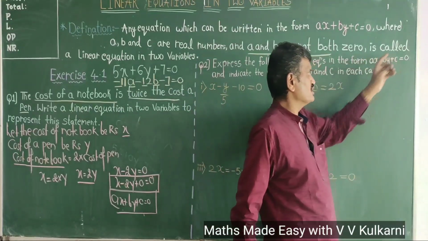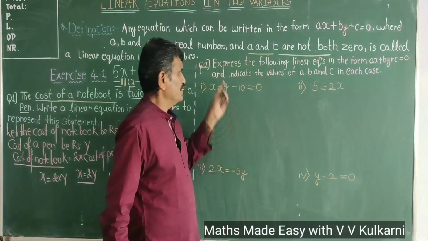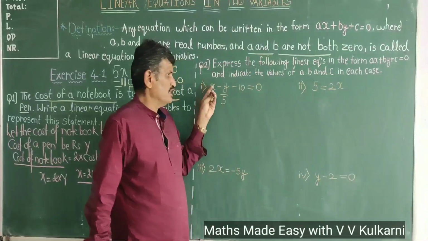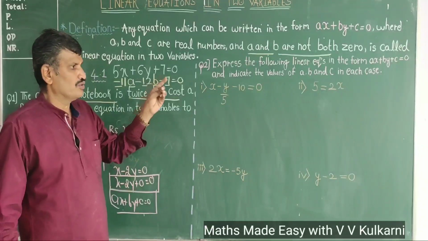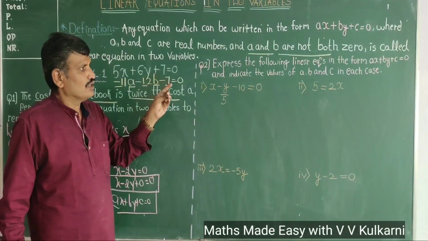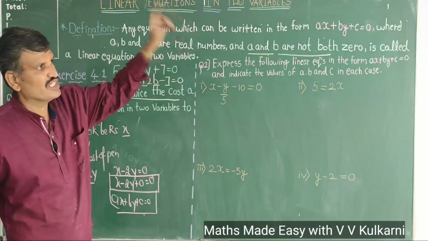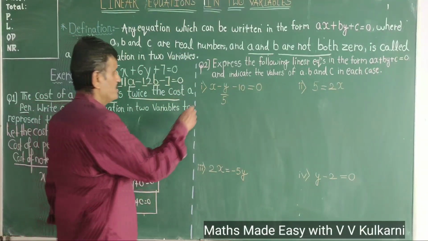Now the third point that is discussed in your textbook is express the following linear equations in the form of ax plus by plus c and indicate the values of a, b and c in each case. That means they will give you an equation and you have to find the value of a, b and c and put it in the form of ax plus by plus c. How can it be done?